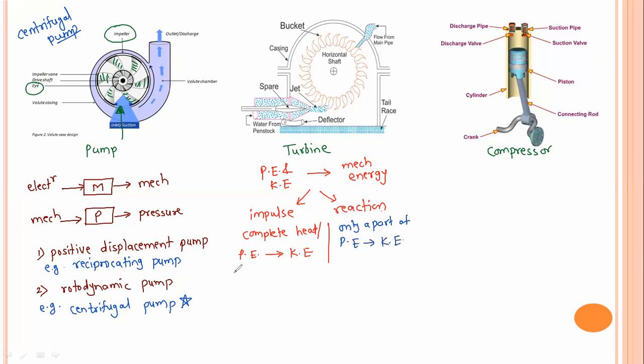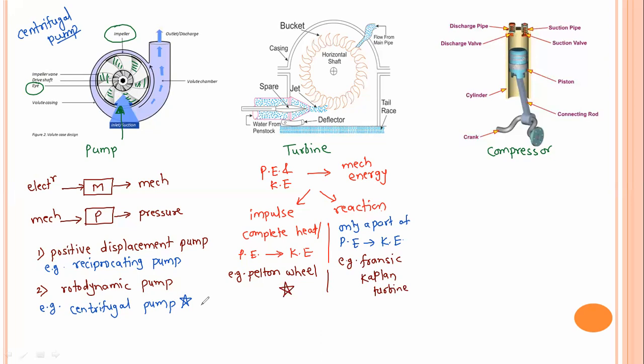The examples are important. The Pelton wheel, which I have shown here in the figure, is an impulse turbine, while the examples of reaction turbine are the Francis turbine or a Kaplan turbine. So remember the examples, these are also very important.